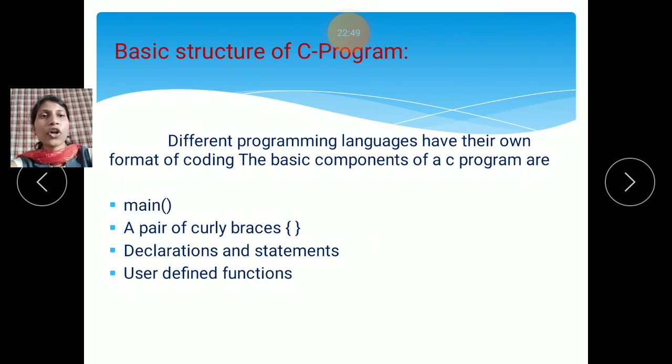Then the basic structure of a C program. We will discuss the basic structure of a C program in the next video.